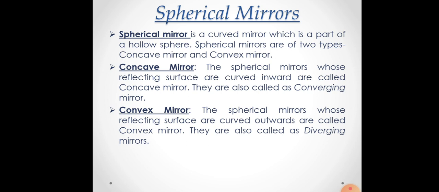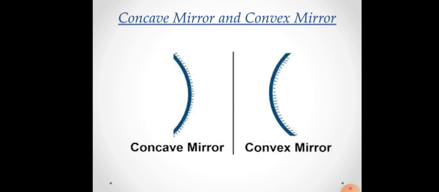Concave mirrors are also called converging, and convex mirrors are also called diverging mirrors. Why they are called converging and diverging mirror, I will tell you in the next slide. I have shown you here a diagram of concave mirror and convex mirror. In concave mirror, the part in which you will see the image is curved inwards, whereas in case of convex mirror the part in which you will see your image is curved outward. So this is the major difference between concave mirror and convex mirror.